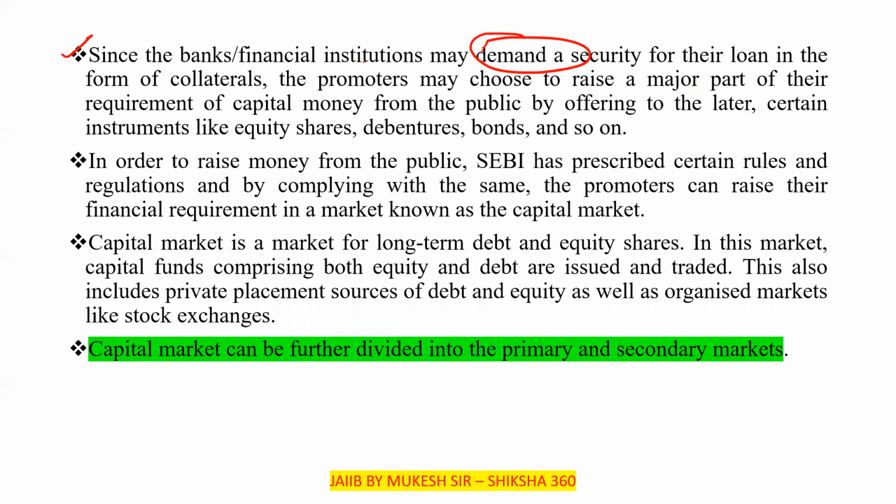Since the banks or financial institutions may demand security for their loan in the form of collateral, the promoters may choose to raise a major part of the capital requirement from the public.